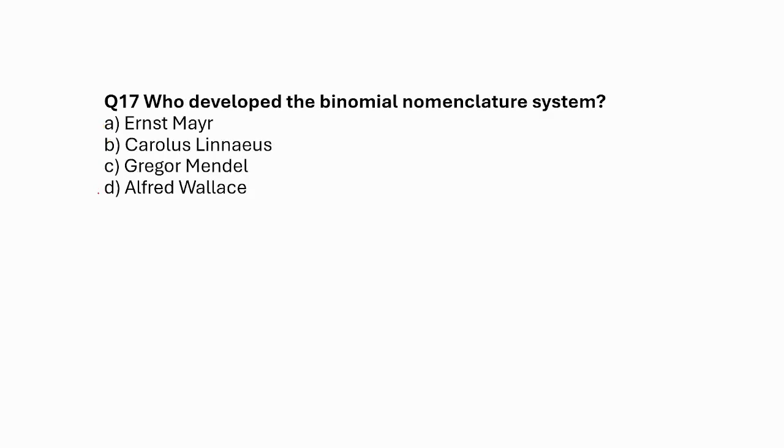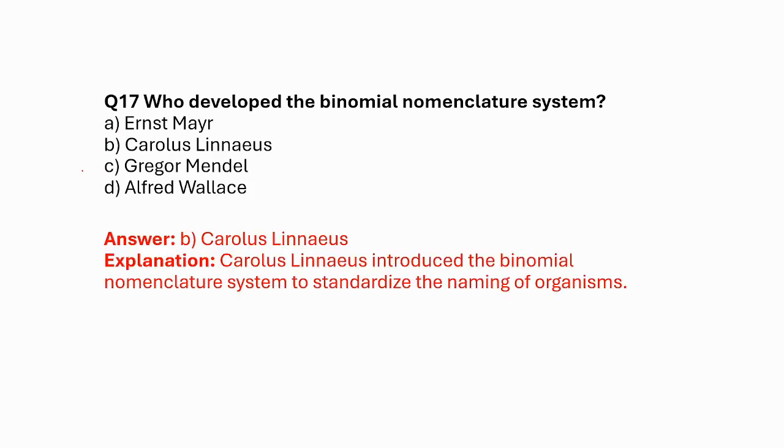Who developed the binomial nomenclature system? Ernst Mayr, Carolus Linnaeus, Gregor Mendel, Alfred Wallace. So the correct answer is Carolus Linnaeus. He developed the binomial nomenclature system to standardize and give a uniform naming to all organisms.